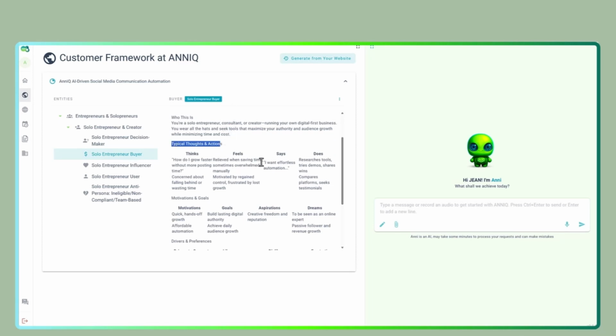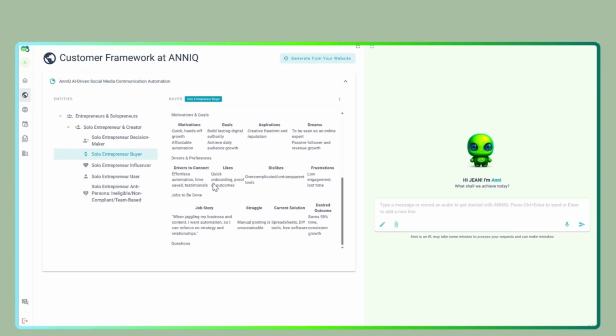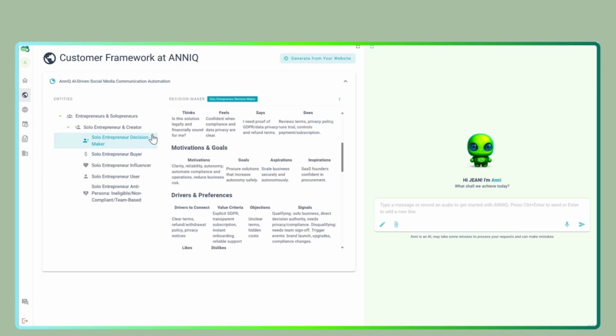I have information here to validate if they are that kind of persona, motivators, goals, drivers to connect, much information that I can use and Anni can use and my company can use to create better, strong engagement with my audience. I also have, for example, the decision maker.